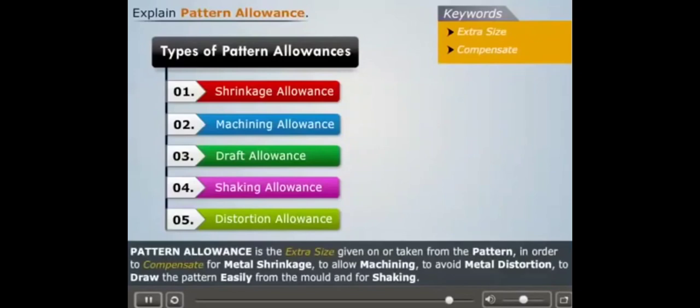Thus, we can say that pattern allowance is the extra size given on or taken from the pattern in order to compensate for metal shrinkage, to allow machining, to avoid metal distortion, to draw the pattern easily from the mold, and for shaking. Related terms are